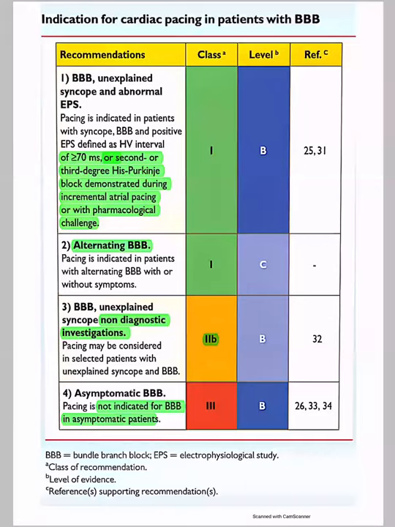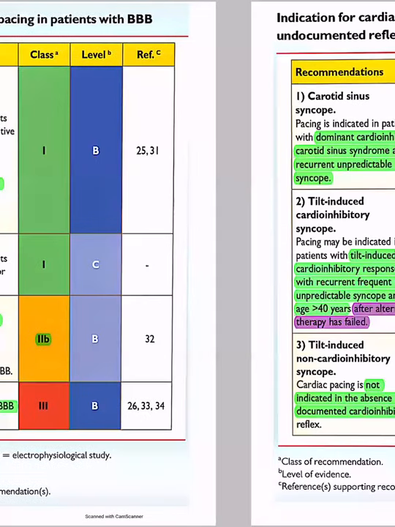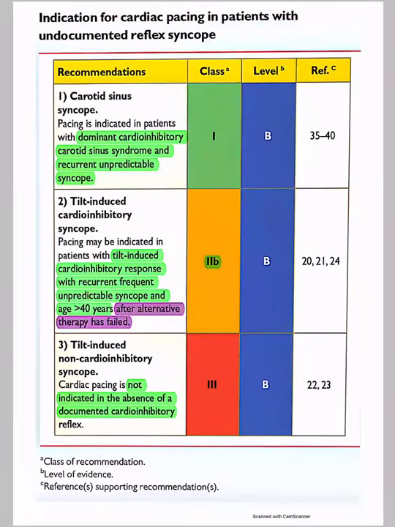So the only indication to pace a patient with bundle branch block is this: the patient should have a history of syncope, then you have to find a bundle branch block and then you have to do an EP study and document an abnormality. Or else if the patient is having alternating bundle branch block, whether the patient is having symptoms or not, you can go ahead and pace.